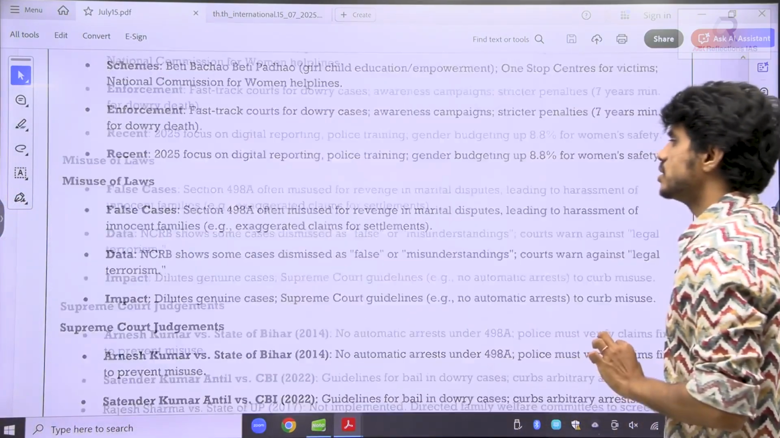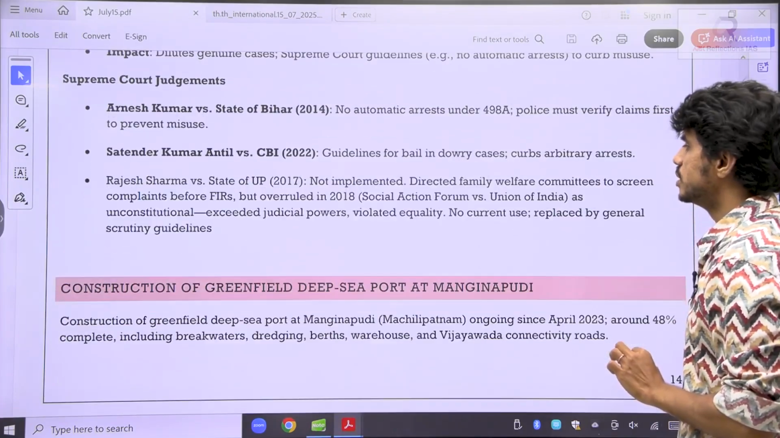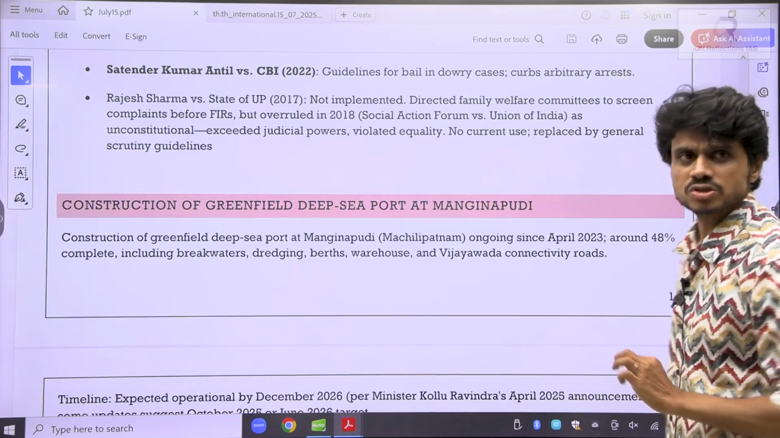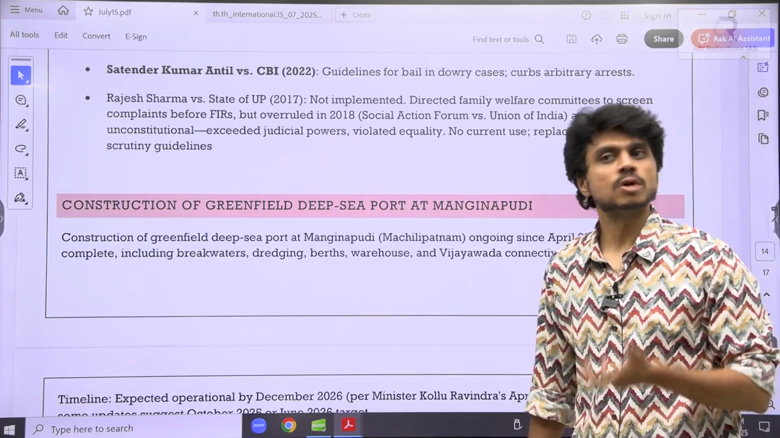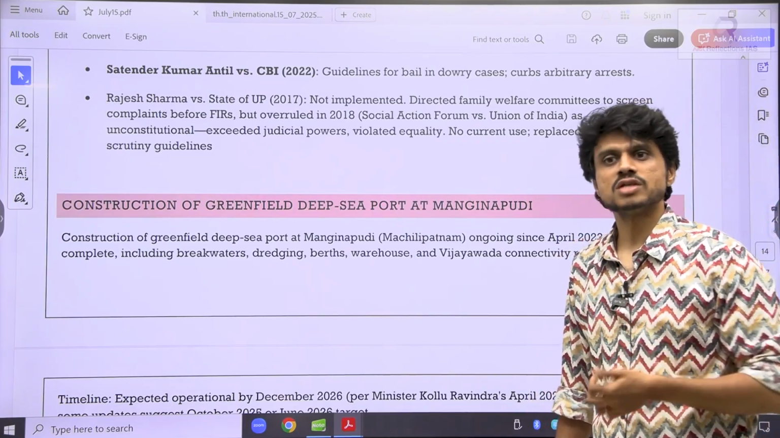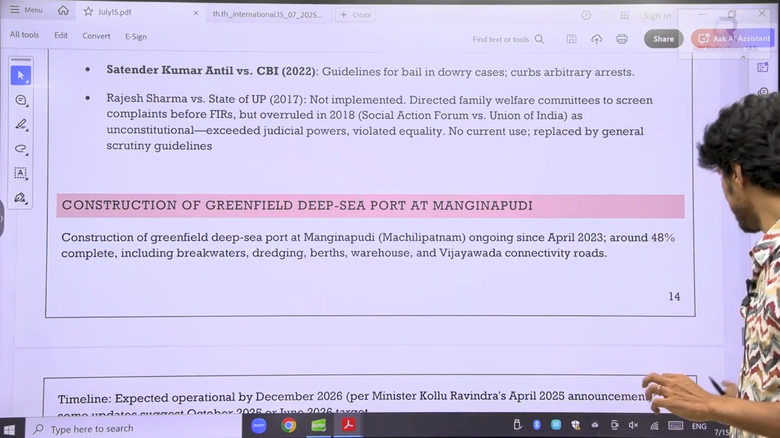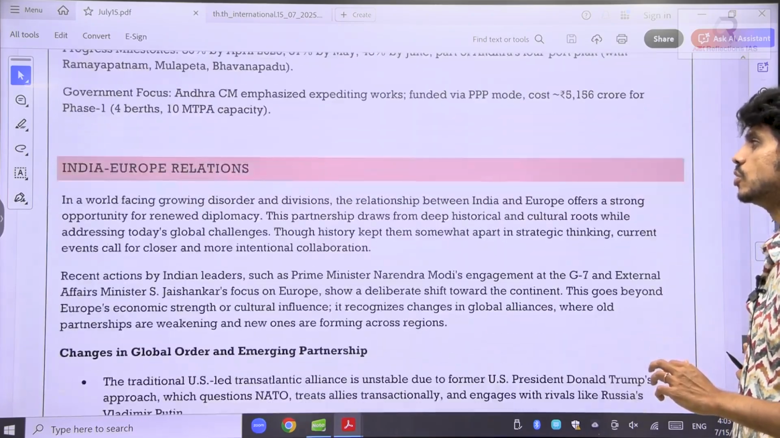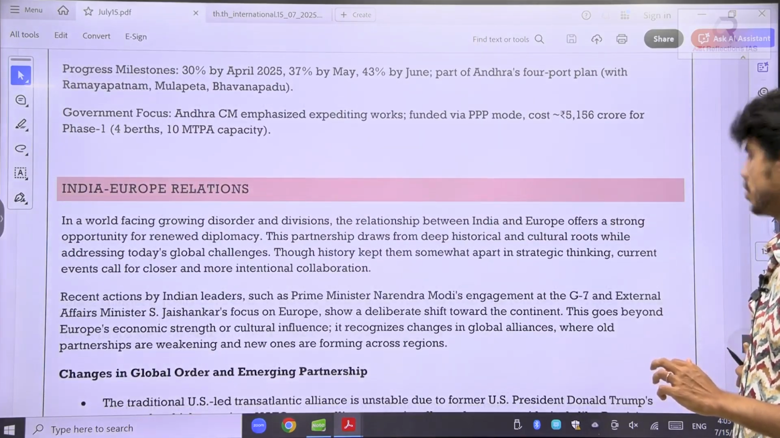And another small article, okay, they are talking about development of the deep sea port at Machilipatnam. So whenever you develop ports, nearby areas get coastal development and job creation will happen. So in all those areas, the economy and everything will be developed. So they are trying to develop the Machilipatnam port. Greenfield means completely new. Brownfield means it is a kind of old one.